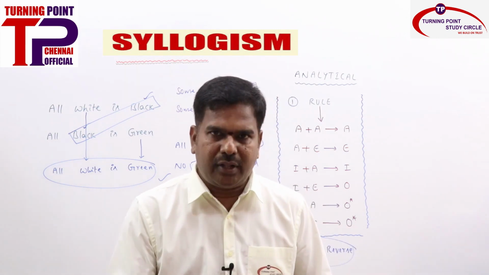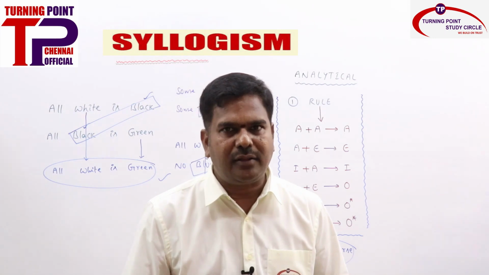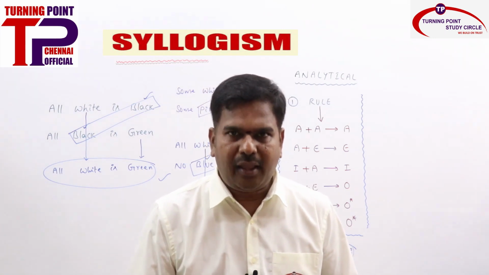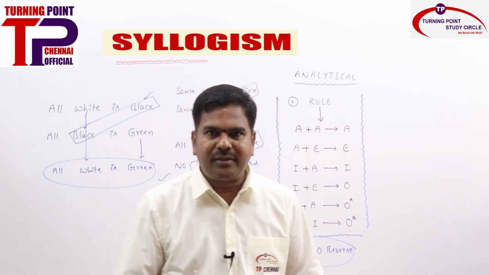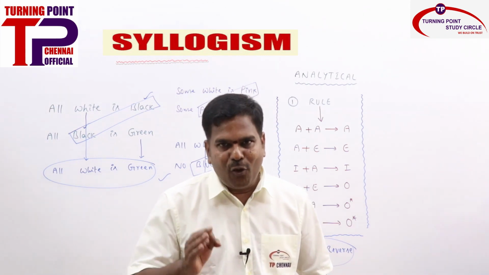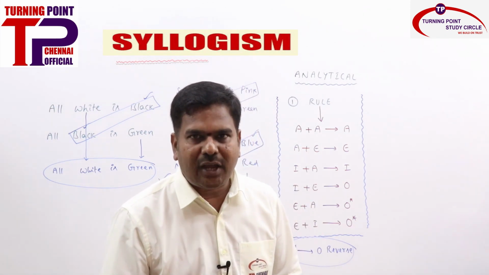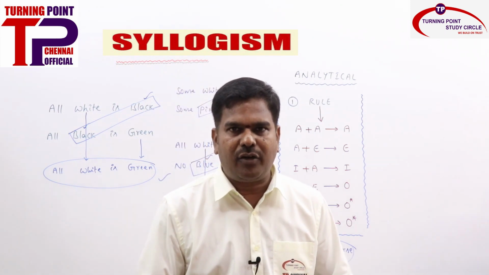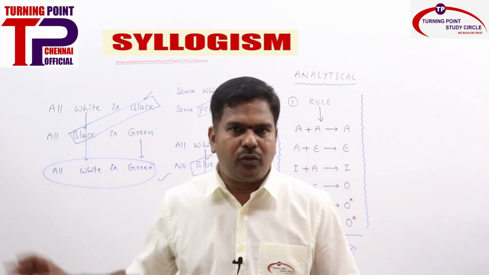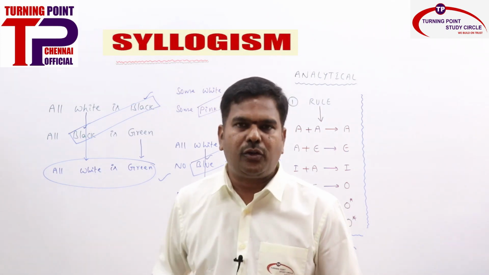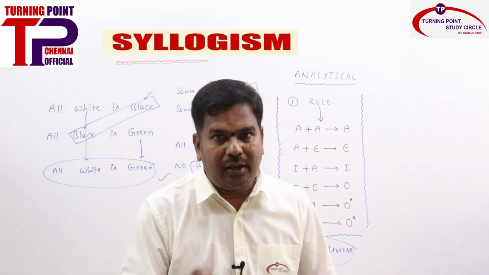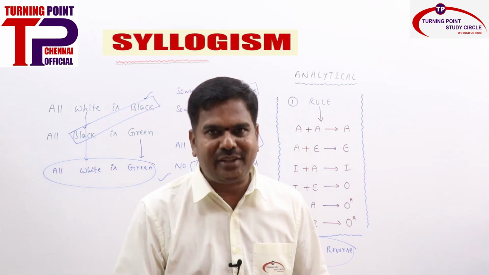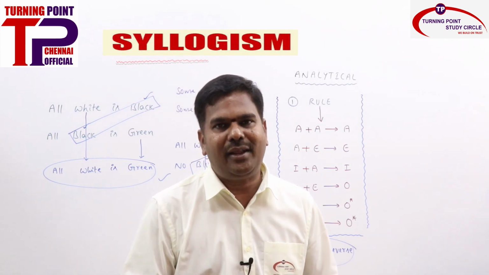Are you clear? Before that, can we recap what all the 6 rules are? A plus A is A, A plus E is E, I plus A is I, I plus E is O, E plus I is O star, O star. So just recap whatever we have discussed. Now I am going to give you some questions, and you need to solve those without any mistake. Try your best. Later I will explain in detail.